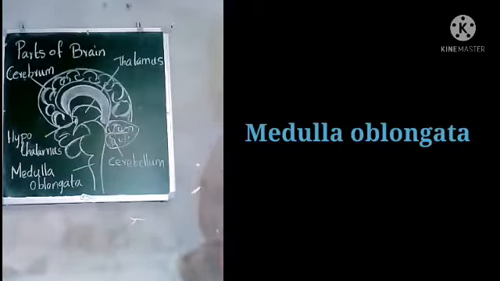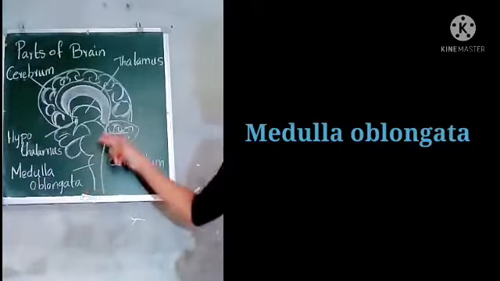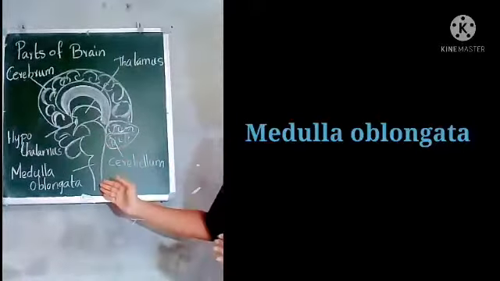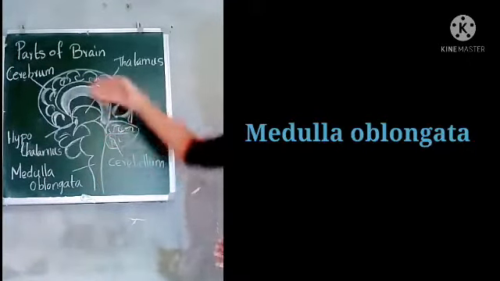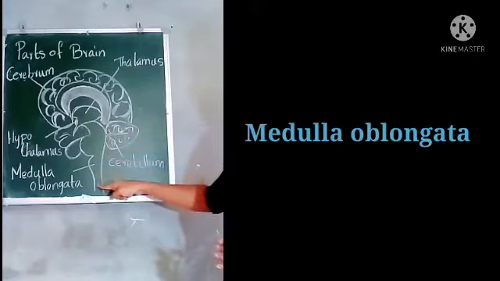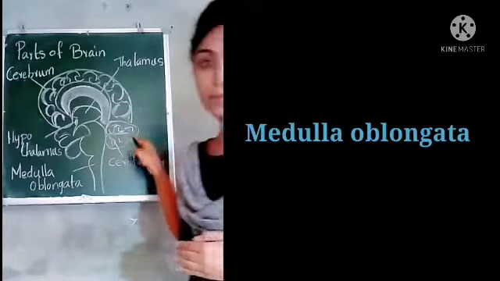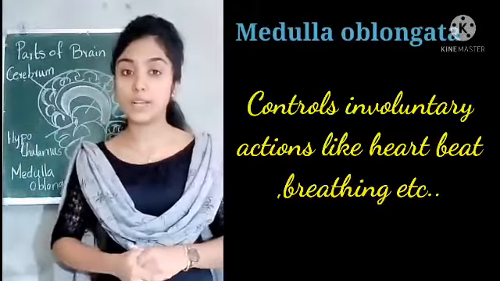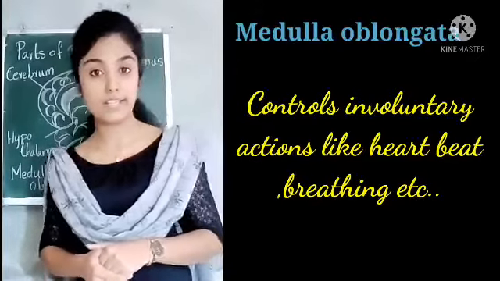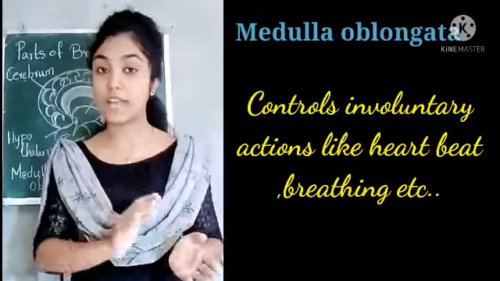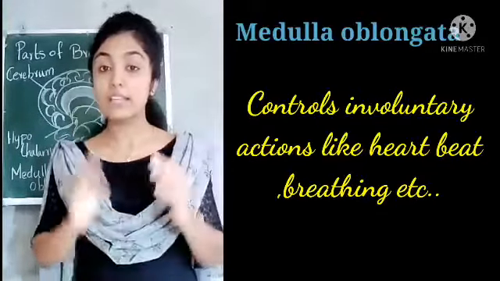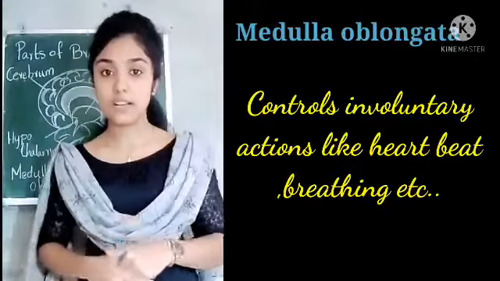Then the third part, the medulla oblongata. You can see this elongated part is termed the medulla oblongata. It is a rod-like structure seen below the cerebrum, and it is also near the cerebellum. What is the function of the medulla oblongata? It controls involuntary actions like heartbeat, breathing, etc., as we have already studied what voluntary and involuntary actions are. These are the actions which are not under our control.